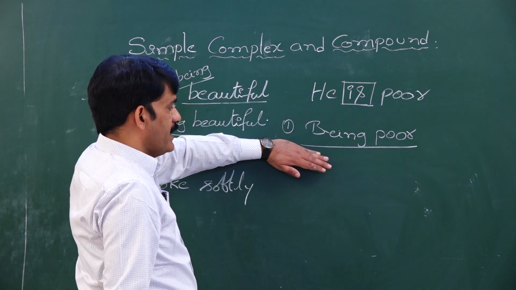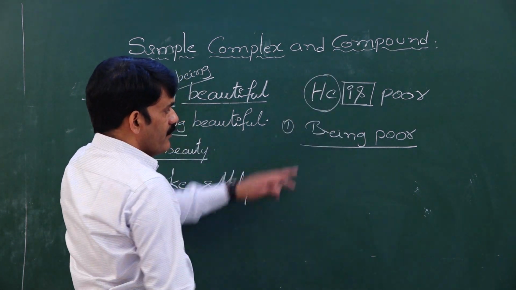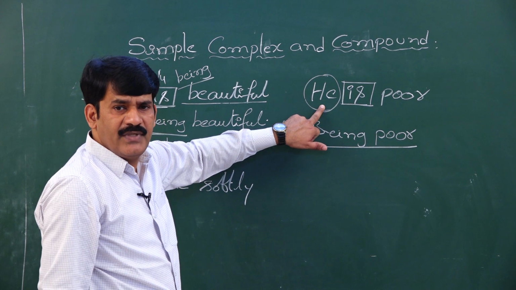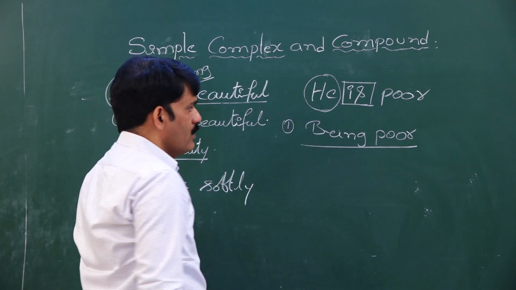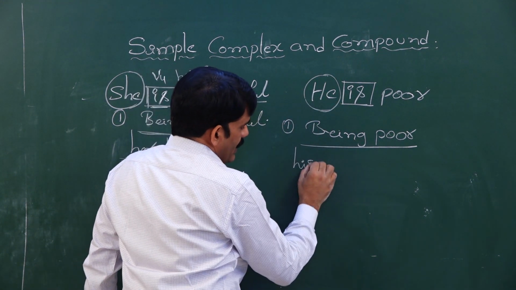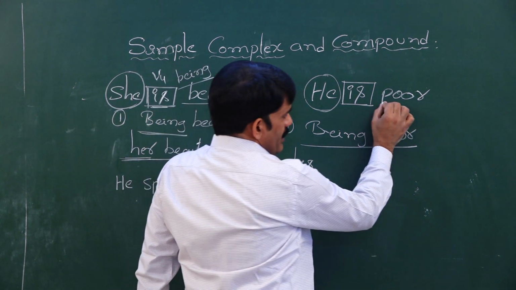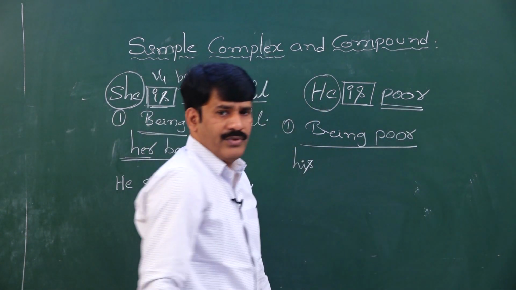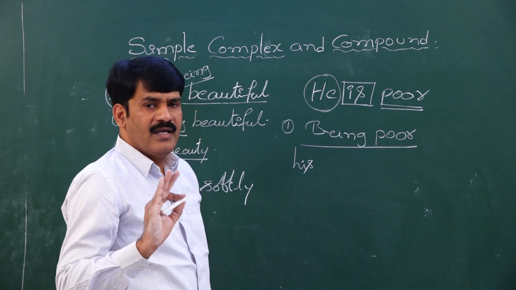What is my second approach? My second approach is to write the possessive case of the given subject. What is the subject here? He is the subject. What is the possessive case of he? His. Poor is an adjective, but I have to write the noun form of the adjective.